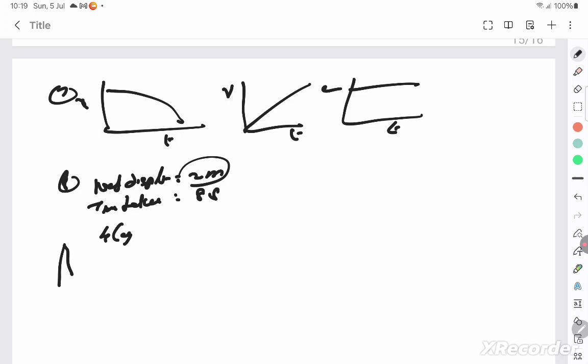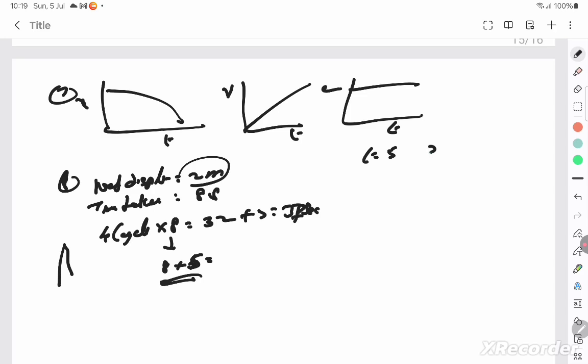So in 4 cycles, the net displacement is 8, which means he's taking 32 steps totally. And from the 8th position, if we add another 4 steps, he'll fall into the pit. Correct? So therefore, plus 5 steps, he'll fall into the pit. So add plus 5 seconds, it will be 37 seconds is the total time before which he falls into the pit. So let's plot the graph.